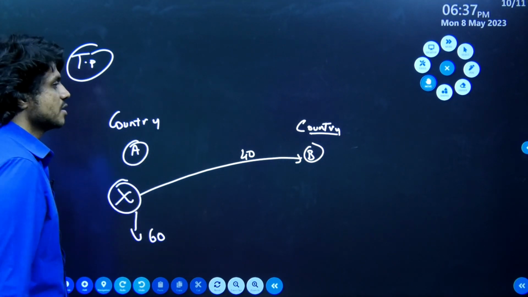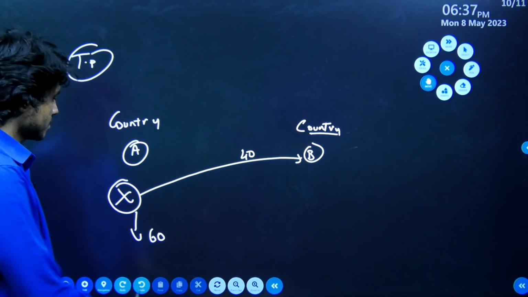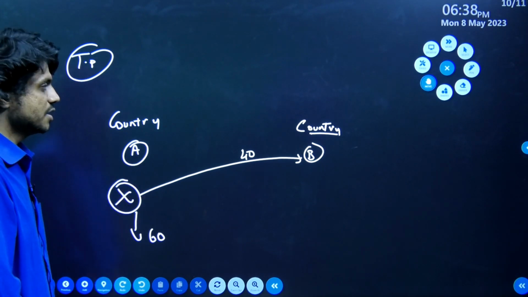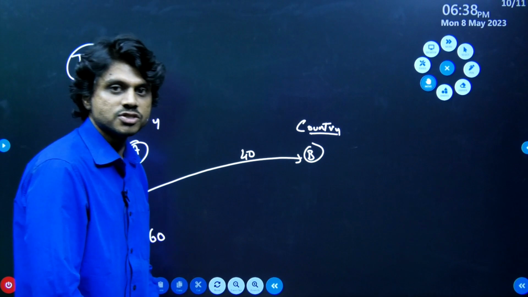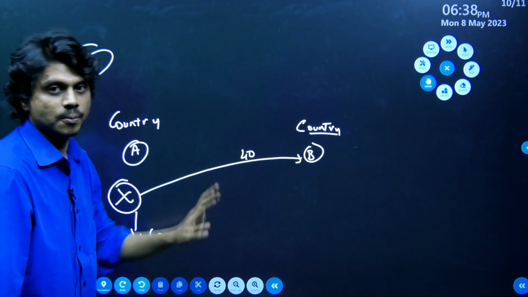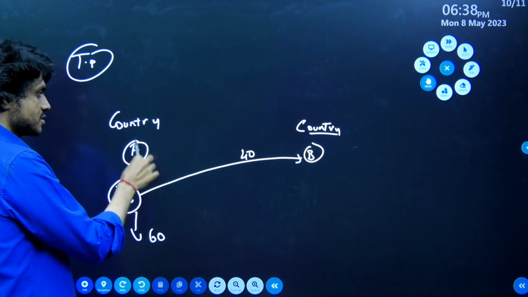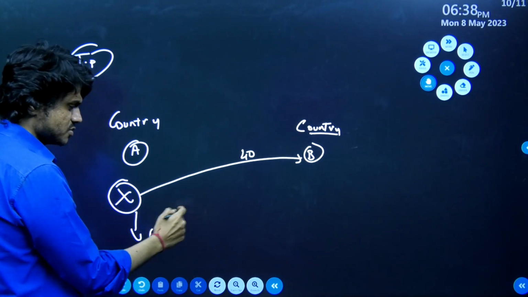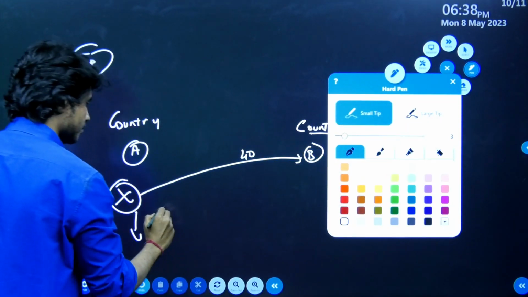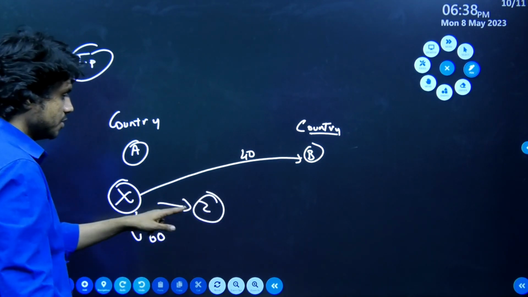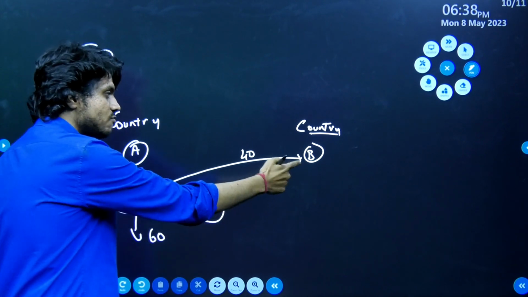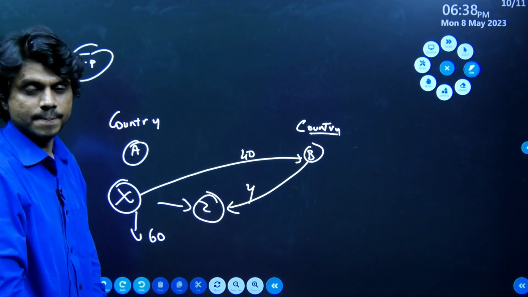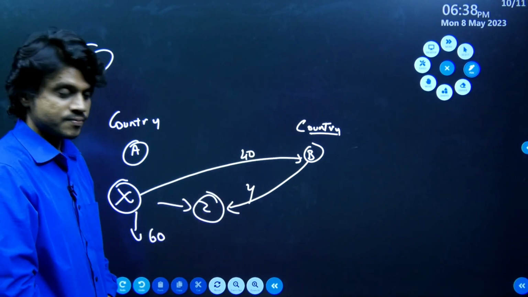Now let's assume there is a country A and a country B. There is a company X which has its base in country A, and it also has its branch in country B. Now this company X manufactures a product, let's assume some product Z. In order to manufacture product Z, they have to import some product Y from B. Both are related companies.